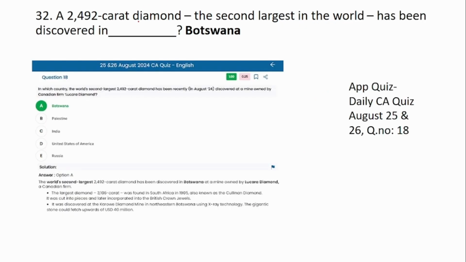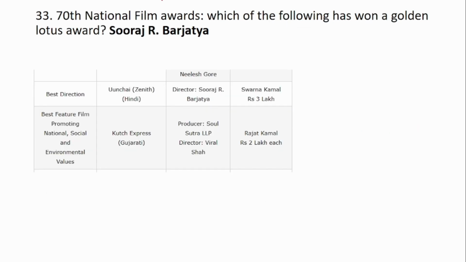32nd question is, a 2492 carat diamond, the second largest in the world, has been discovered in dash. The answer for this is Botswana, and we had covered this in the daily CA quiz, and the question number of it is 18. The 33rd question is about the 70th National Film Awards. So which of the following has won a Golden Lotus Award? The answer is Suraj R. Barjatia.